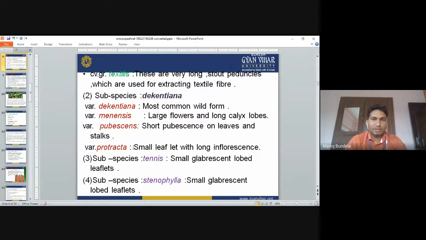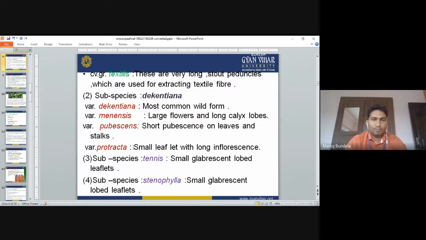Subspecies Dekindtiana is the most common wild form. Subspecies Mensensis has large flowers and long calyx lobes. Pubescens has a short pubescence on leaves and stalk.